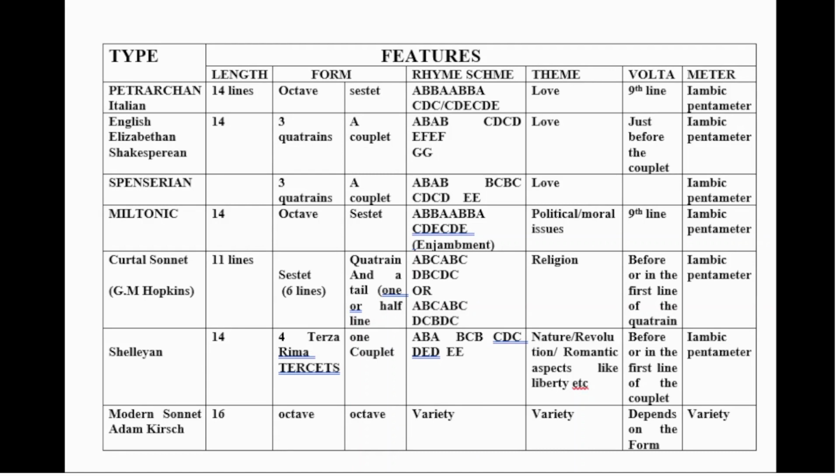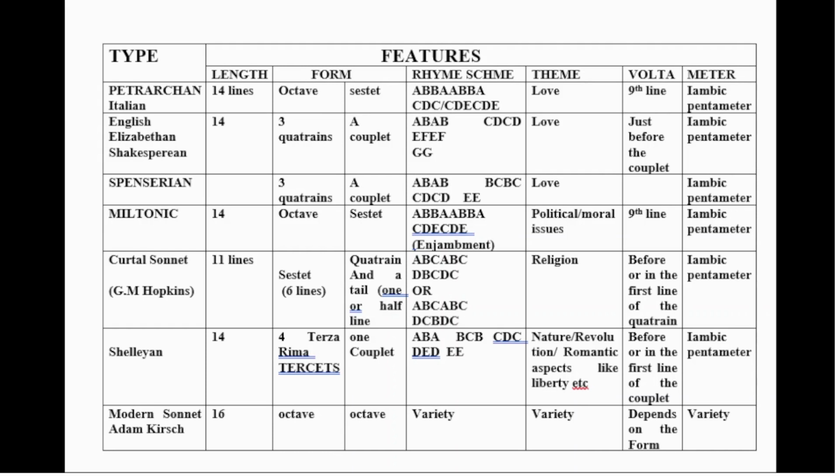G.M. Hopkins' invention, the curtal sonnet, could not become popular even in his own age and even in his own time. And his contemporaries did not follow him, rather they continued to write the traditional sonnets. And it is also very interesting that during the age of G.M. Hopkins and during the Romantic age and the Victorian age, sonnets had been very popular. Now, what about the modern sonnet? At the moment, nothing can be said about the fate of the modern sonnet.